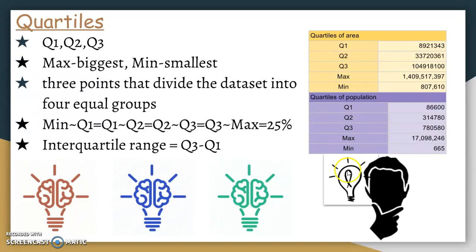So here are my quartiles of area and my quartiles of population, and we are going to use them to make the box and whisker plot so that we can really understand the data values in our data set. Are they close to each other or are they far away from each other?